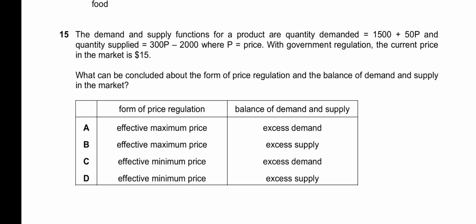15. Supply and demand functions for a product are: quantity demanded equals 1500 plus 50p, and quantity supplied is equal to 300p minus 2000, where p is equal to price. With government regulation, the current price in the market is $15. What can be concluded about the form of price regulation and the balance of demand and supply in the market? Now, to solve this question, we first have to put the demand and supply they have given into an equation to get the initial price.